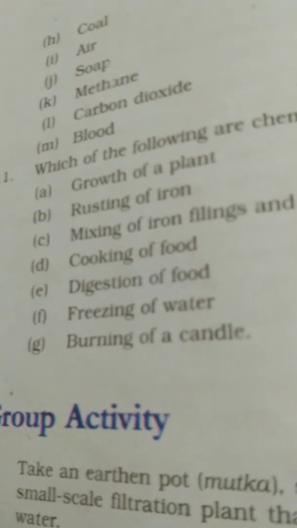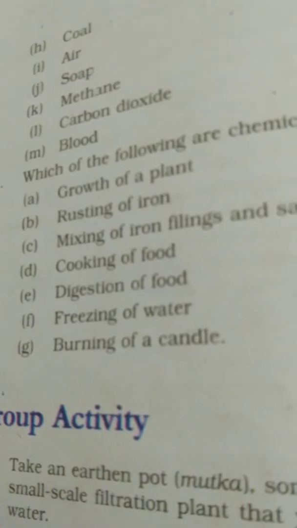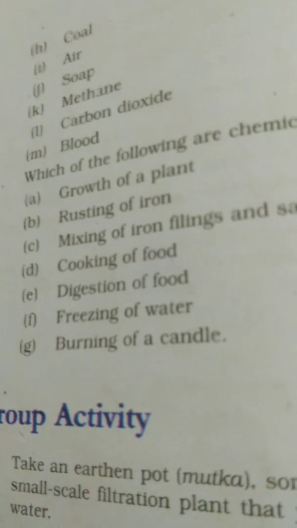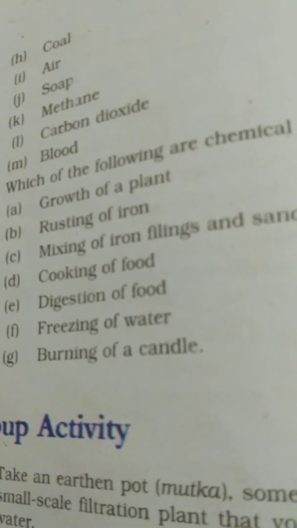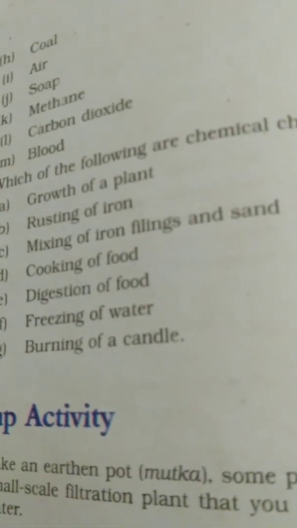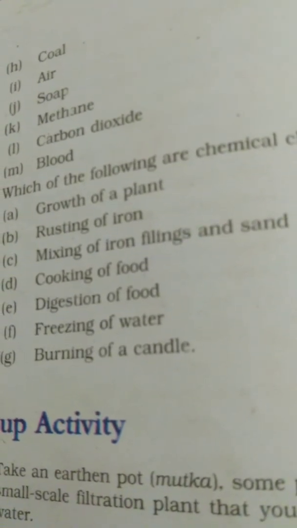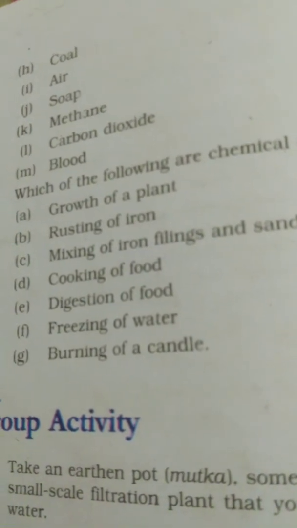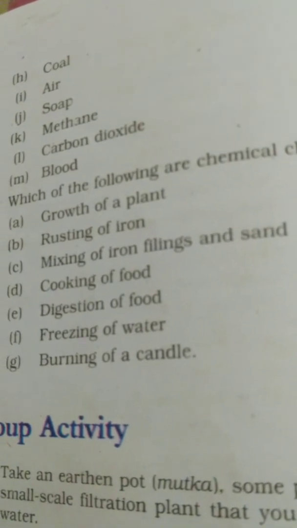Which of the following are chemical changes? Now here we will have a discussion over physical and chemical changes. Growth of a plant is an irreversible process, chemical change. Rusting of iron, chemical change because it is the chemical reaction of iron with oxygen and water of the air. Mixing of iron filings and sand is just a physical mixing which can be separated by the magnetic separation process, physical change.